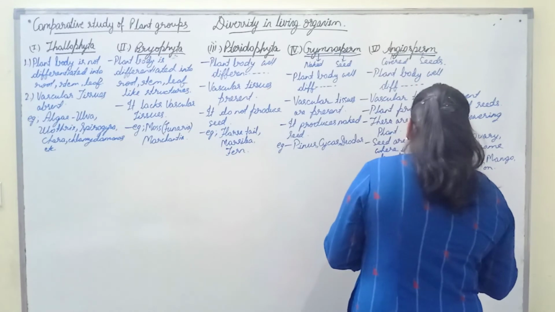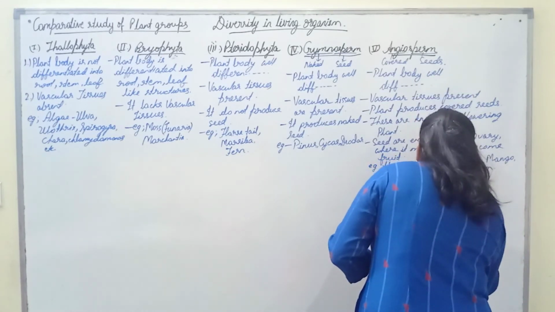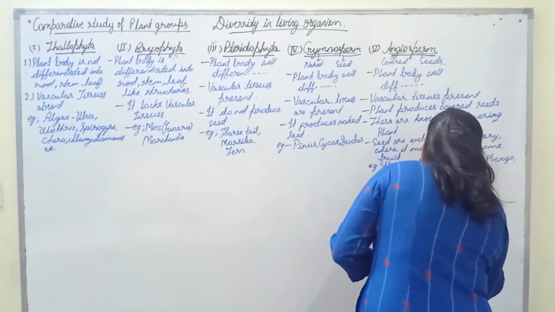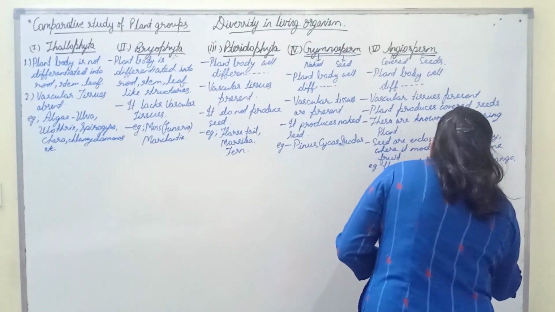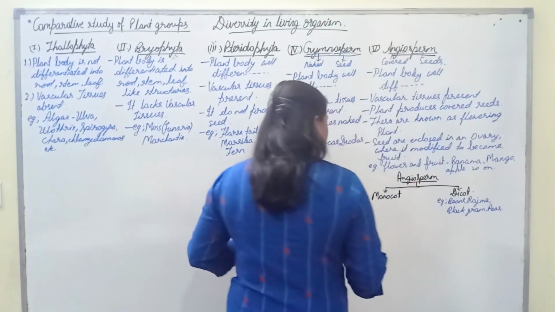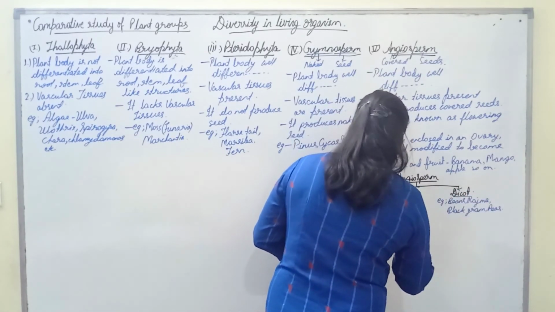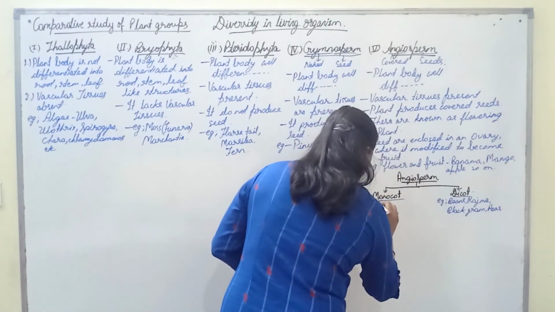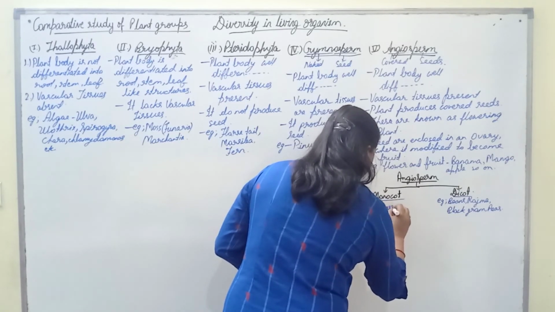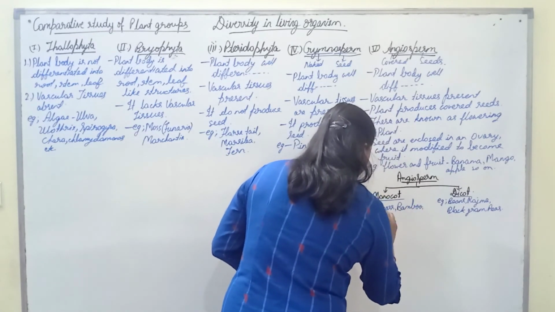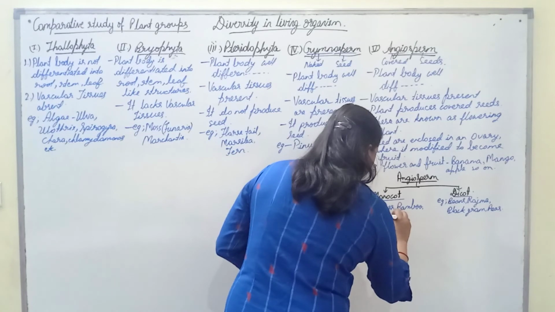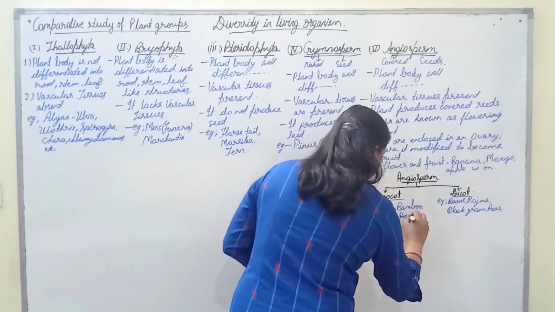The examples of dicotyledons are beans, rajma, black gram, peas. However, the examples of monocots are grass, bamboo tree, maize, rice and wheat.